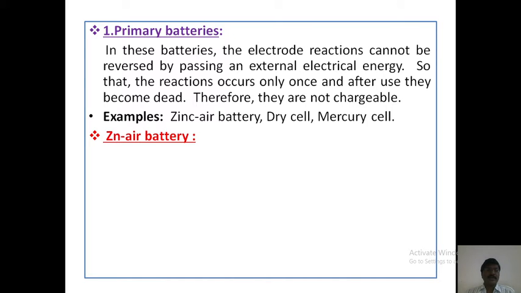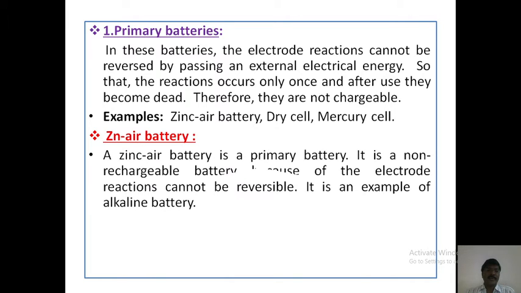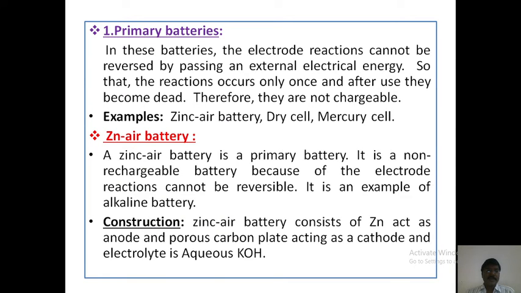Now we go to describe the zinc air battery. A zinc air battery is a primary battery. It is a non-rechargeable battery because the electrode reactions cannot be reversed. It is an example of an alkaline battery. Next, the construction of the zinc air battery.